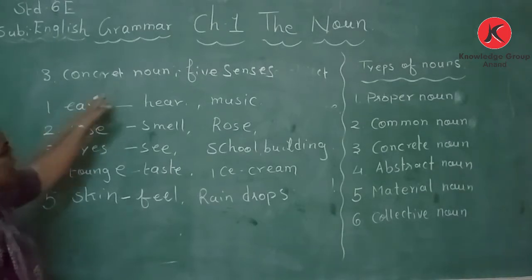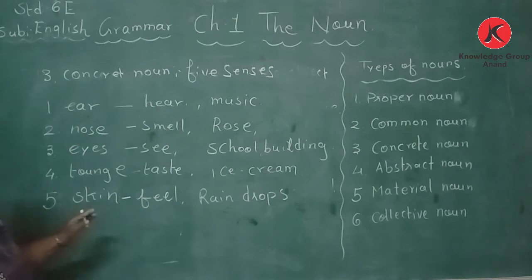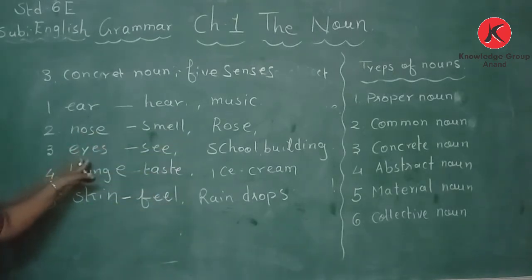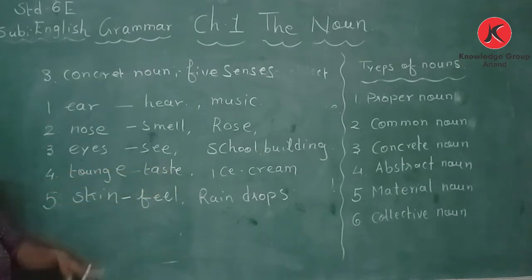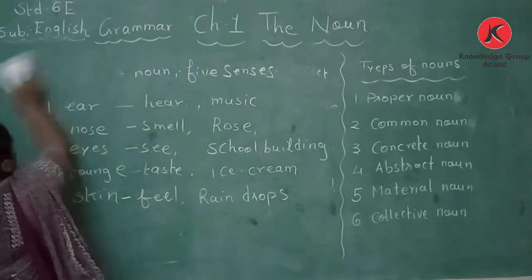Okay, so concrete noun is about our five senses. Ear, to hear: for the example, we take music. Nose, we get the smell: rose flower. Eyes, see: school building. Tongue, taste: ice cream. Skin, we feel: the example is raindrops.